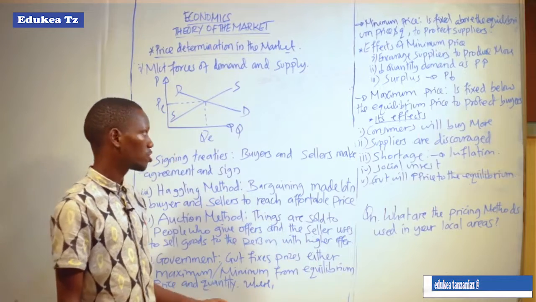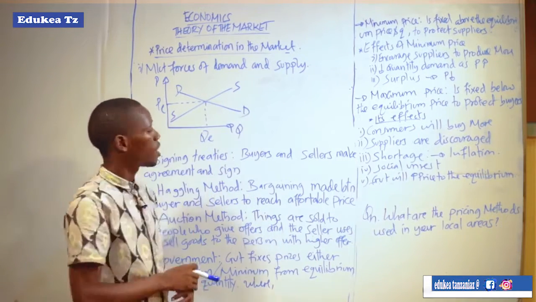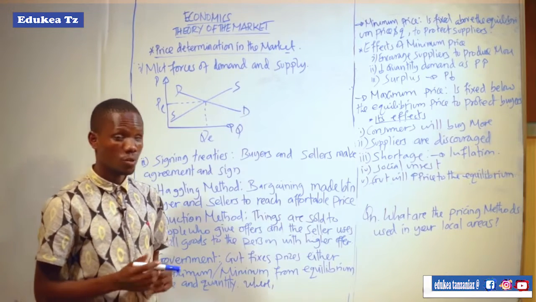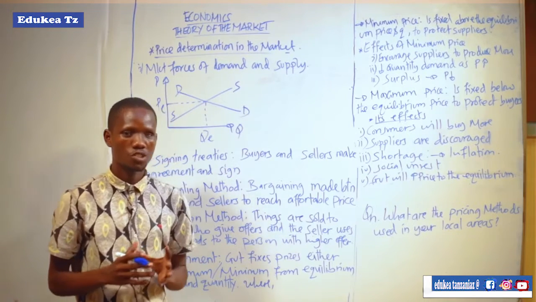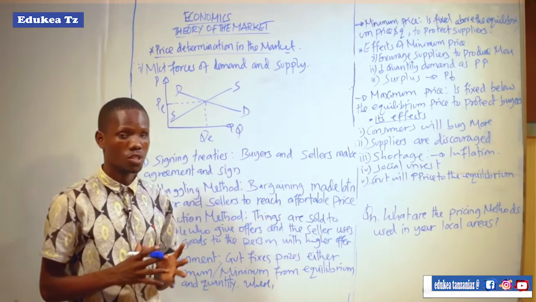Now we are proceeding with our session. We are going to look at the different methods used to determine the price of different goods and services in the market.